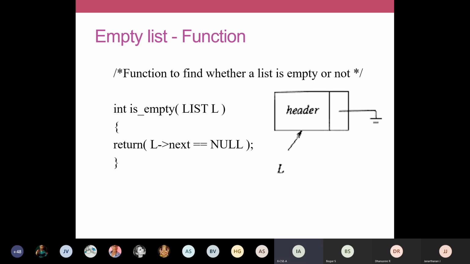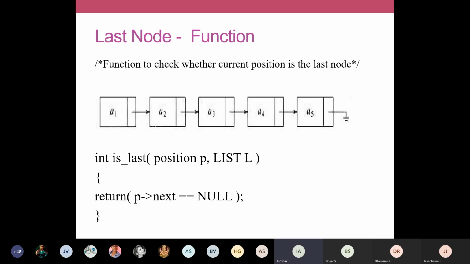Okay. So we'll see how to define one more function to find whether a node is the last node or not. We are going to write one more function to find whether a particular node is a last node or not. Can you guess how to find whether a node is a last node or not? Theoretically, how can we define it?